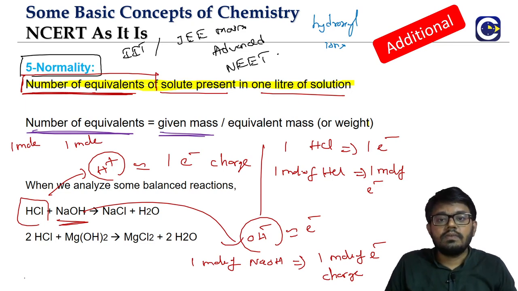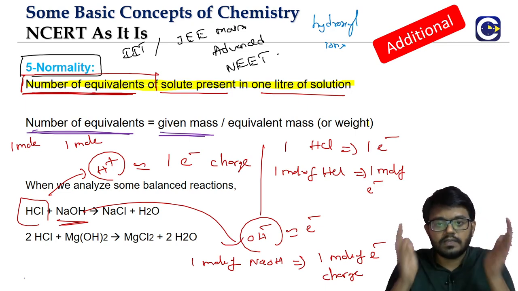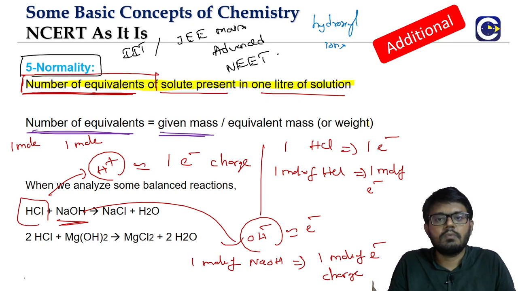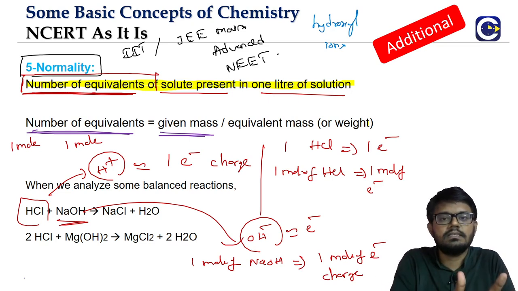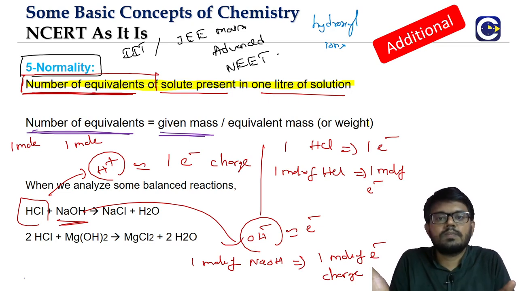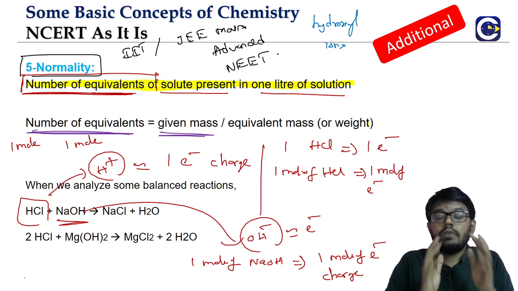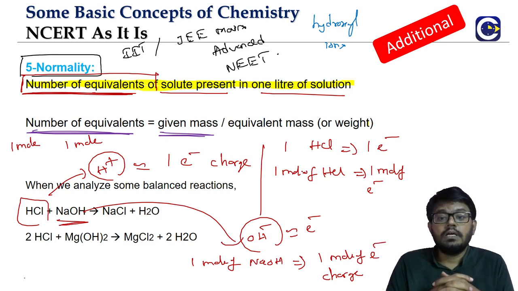Let's look at the second equation. There also, whatever electrons are exchanged by HCl, think of it: if one substance is losing electrons, the other has to gain the same amount. So whatever electrons are exchanged by the HCl, the same amount must be exchanged by magnesium hydroxide.